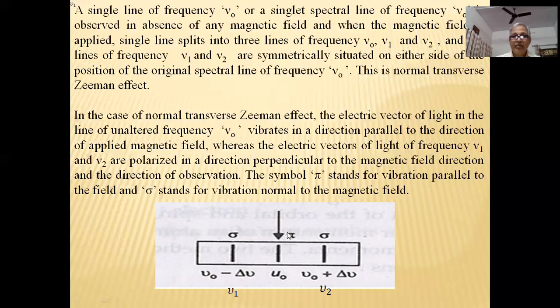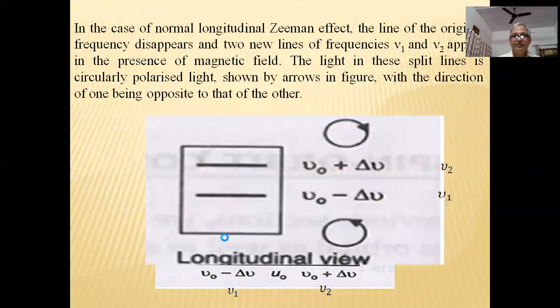The symbol pi stands for vibration parallel to the field and sigma stands for vibration normal to the magnetic field.